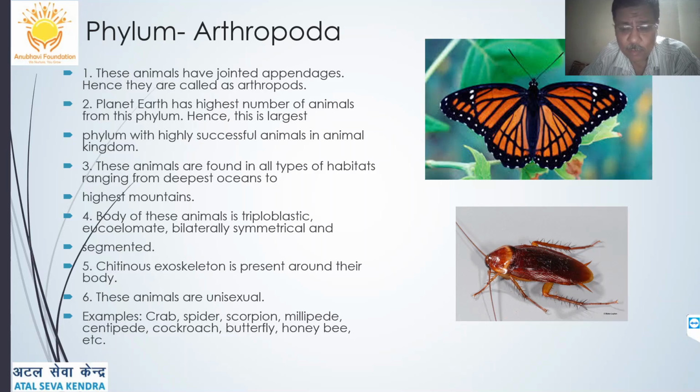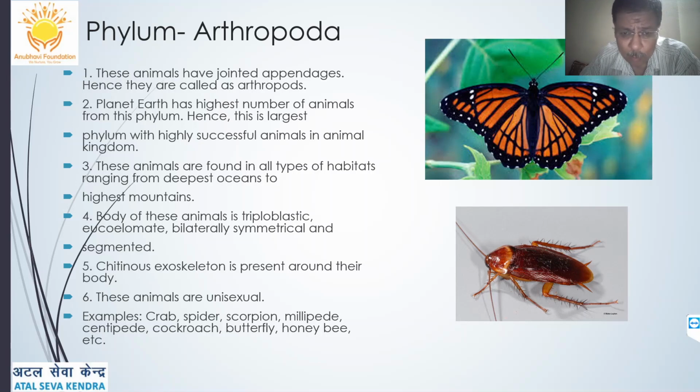Lots of successful animals, in different habitats you will find them. Many people are afraid of cockroach. You can see this example here. You generally shriek, but also this is a beautiful butterfly with its beautiful wings. Most of the insects belong to the Arthropoda group. They are found in all types of habitats, as I told you, ranging from the deepest oceans to the highest mountains.